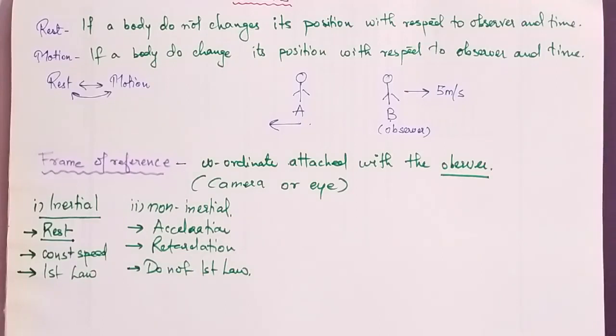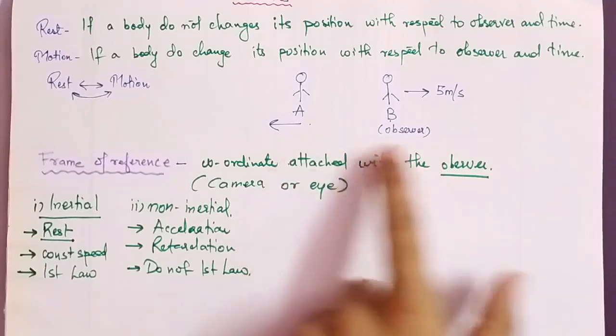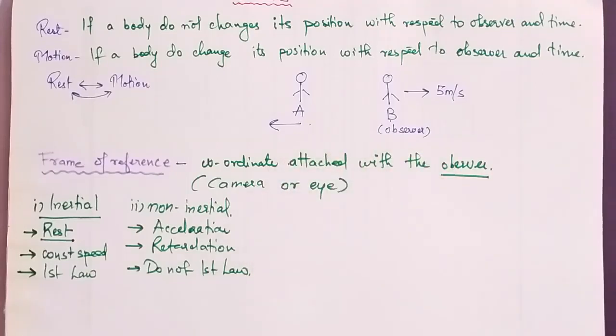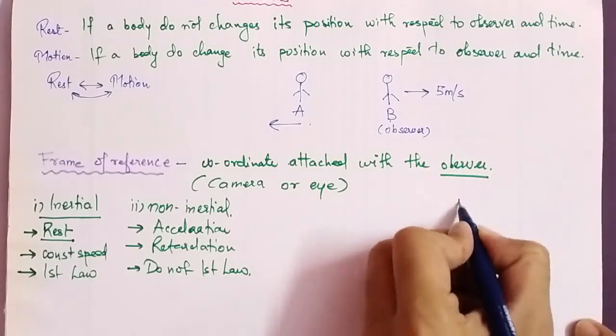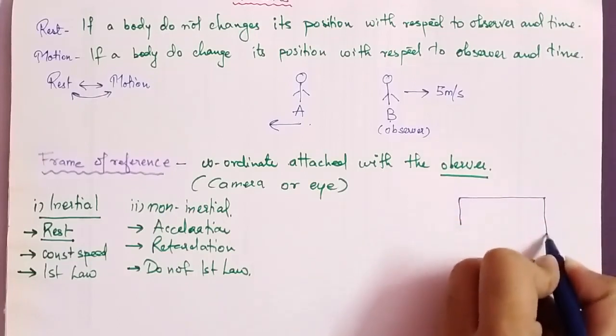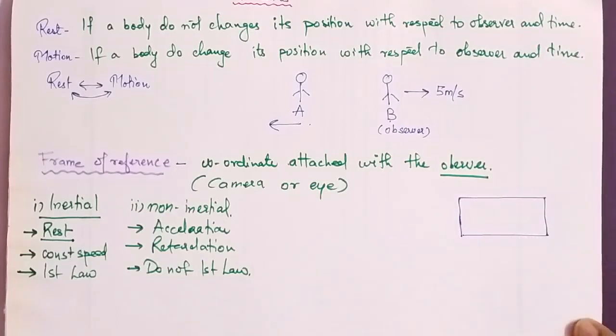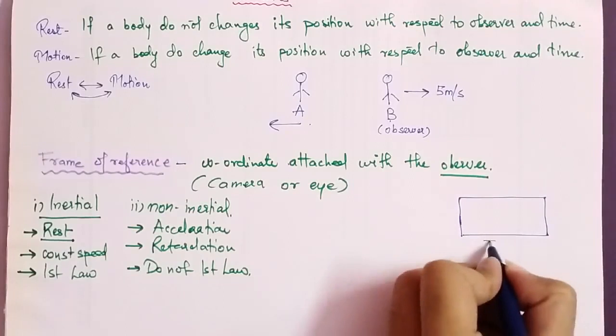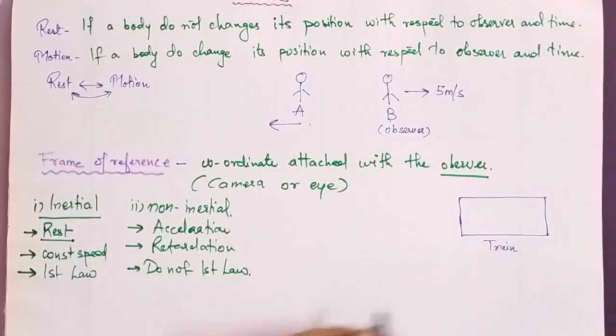Now we will take an example to understand better what a frame of reference is. We have already seen an example of our two objects, but we will now take a little more real-life example to understand it better. Let's suppose this is a bogie of a train.